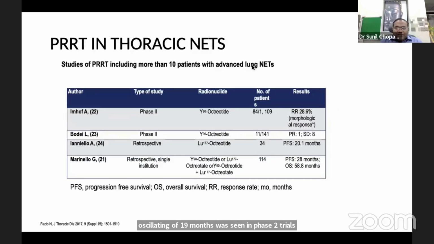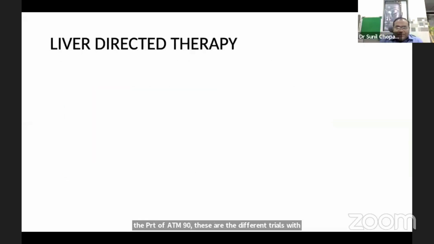Moving ahead to PRRT in thoracic NAT, these are the different studies which involve more than 10% of the patients. If we see, there was a response rate of 28.6% with the PRRT of Yttrium 90. These are the different trials with different nuclear molecules. I think this will be discussed in detail in the next lecture.